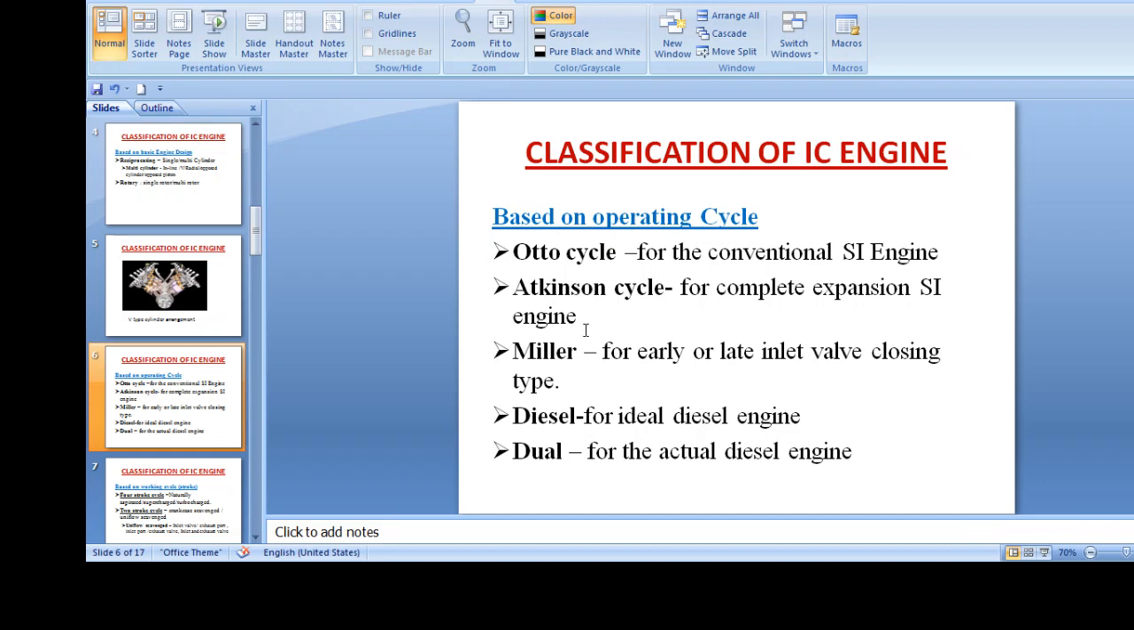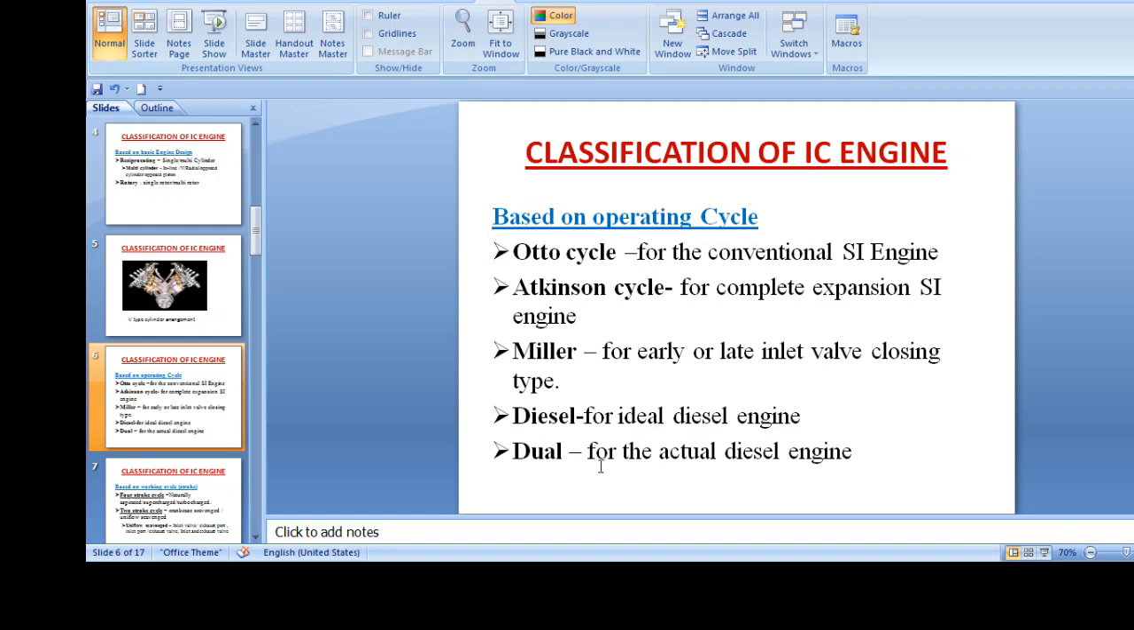How does the Atkinson engine work? It is mostly the same way, but a little different thing in the Atkinson engine is that the intake valve stays open for a longer time. This is the Atkinson differentiation. Next is the Miller cycle. In the Miller cycle, there is early or late inlet valve closing. Next is the diesel cycle, a combustion process of reciprocating engines.